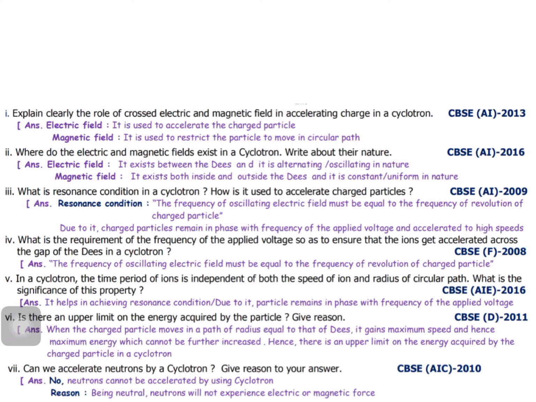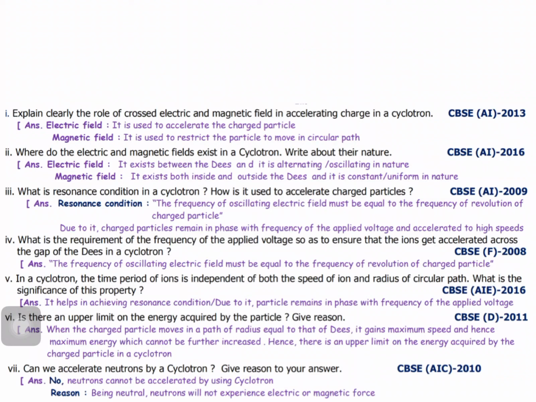They will attain only a maximum energy. Hence, there is an upper limit on the energy acquired by the charged particle in a cyclotron. Clear? Next one. Can we accelerate neutrons by cyclotron? Very important question. Can we accelerate neutrons by cyclotron? Give reason to your answer.